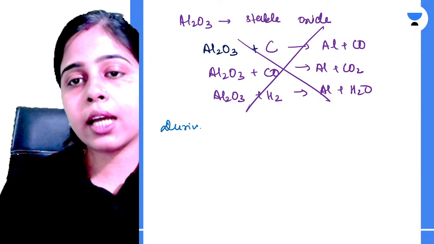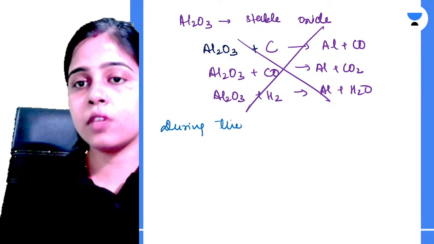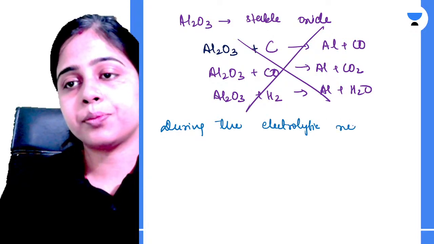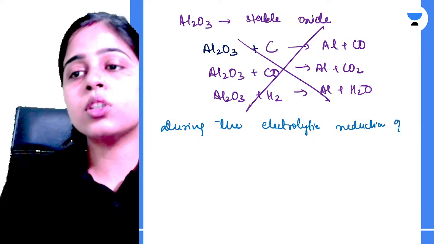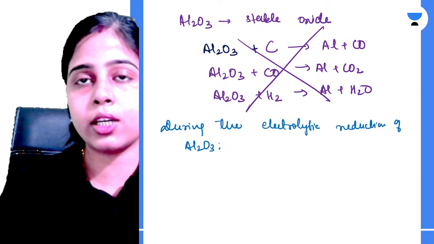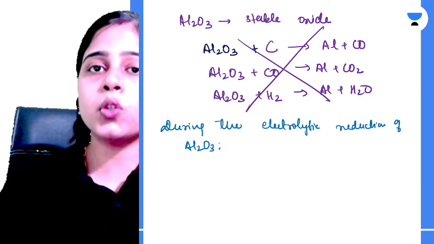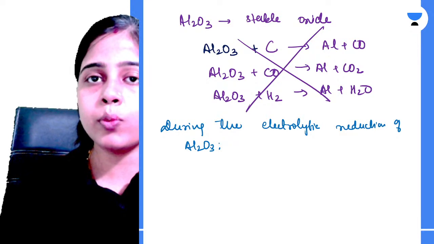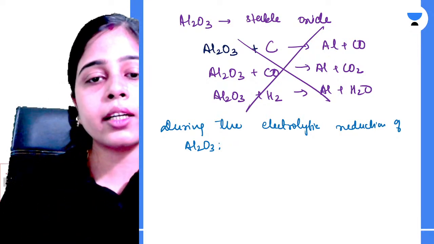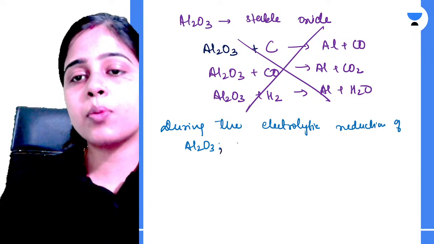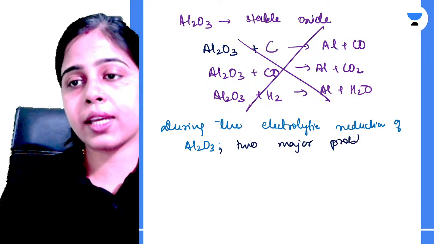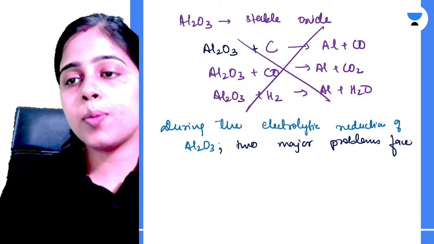All of you know this, that if you have to do the electrolysis of any metal or any compound, you need to have that compound in the molten form, yes or no, so as to conduct electricity. So during the electrolytic reduction of alumina, 2 major problems were faced. What were the problems?